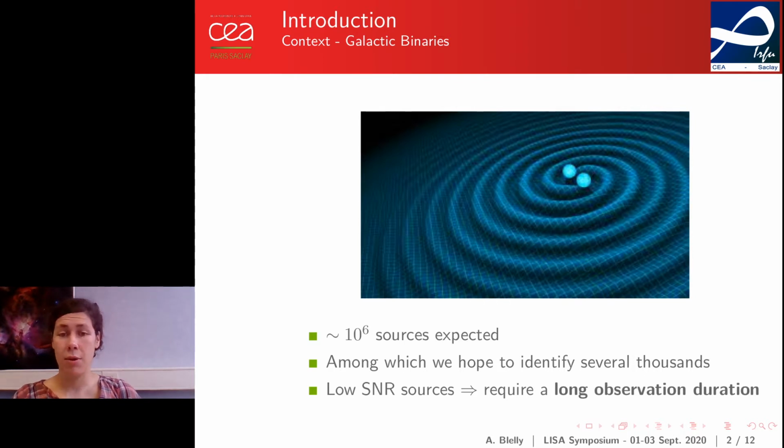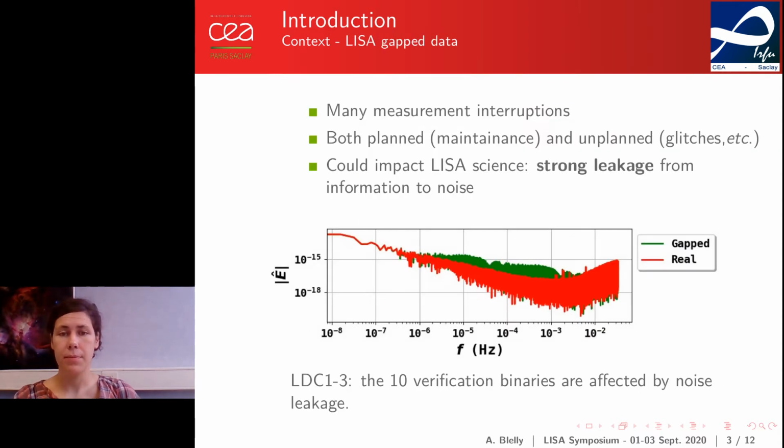As they have a rather low signal-to-noise ratio, in order to identify them properly, these sources need to be observed continuously for a long-duration observation. This need for a continuous observation over a long time period conflicts with the fact that there will be recurrent, scheduled and unscheduled measurement interruptions. And this will impact LISA science, as it will induce a leakage from information to noise.